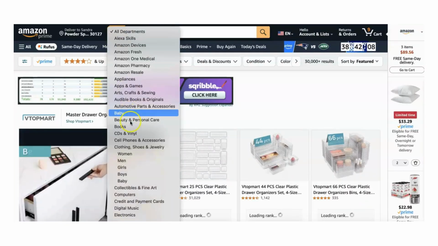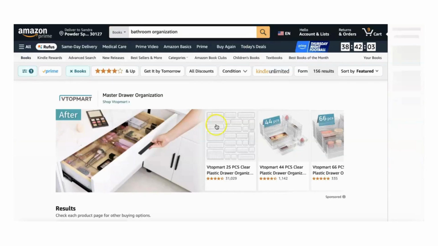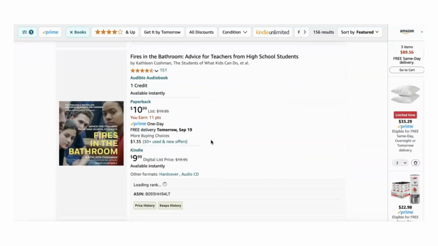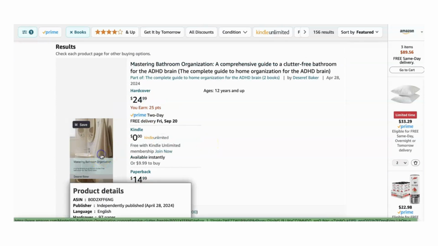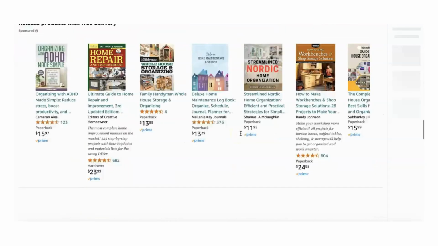It says all, but we're going to ask for books, and let's do the research again. Okay, here we go. Now what we can do is click on the first book that comes up, and go all the way to the bottom.